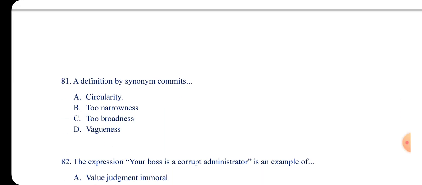Definition: a definition by acronym commits A, circularity, B, too narrow, C, too broad, and then D, too vague.